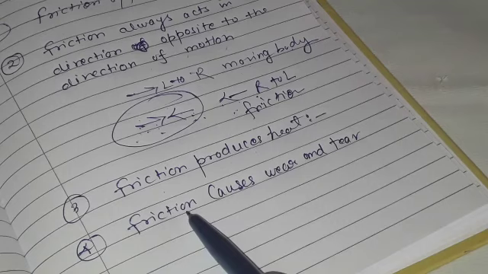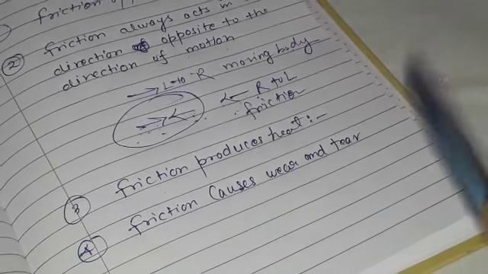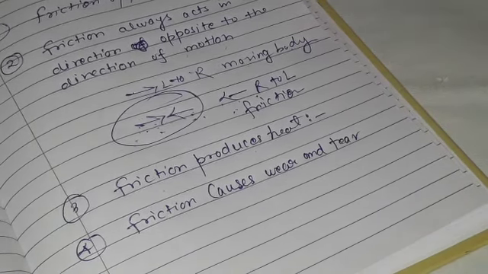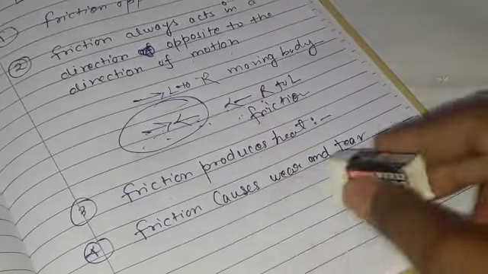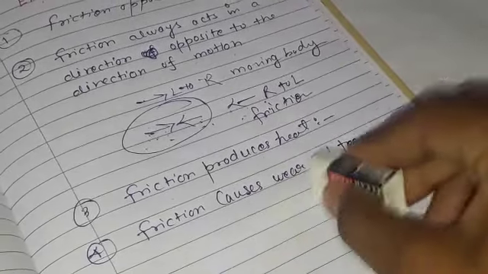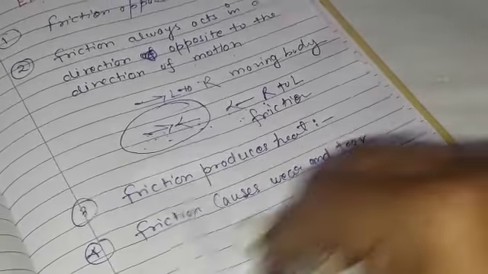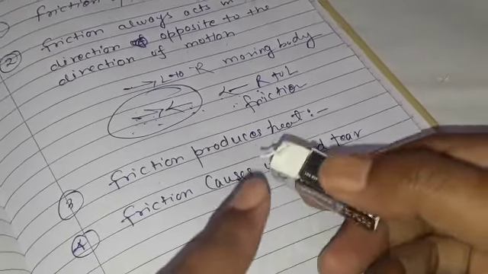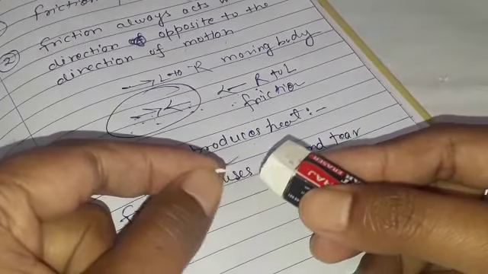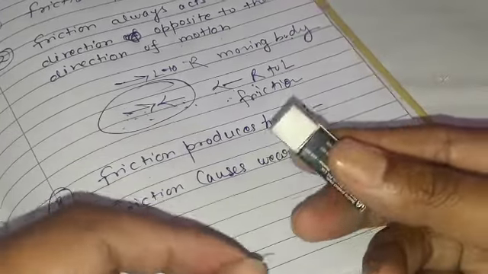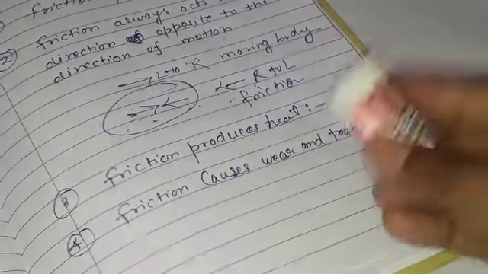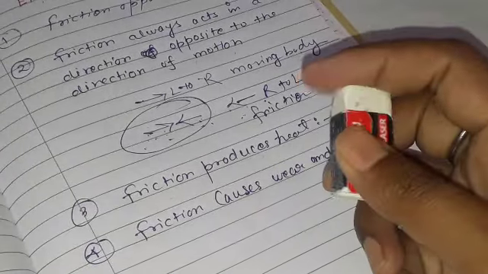The fourth effect of friction is that friction causes wear and tear. Class, the best example is your eraser. If we rub the eraser, at that time you can see it is worn and torn. It means it is damaged now. So because of friction it gets wear and tear.